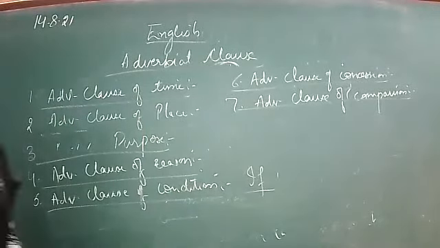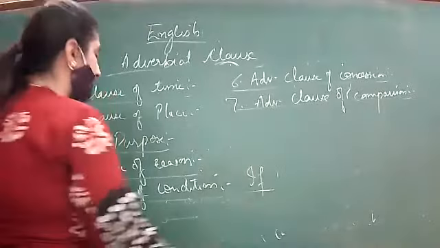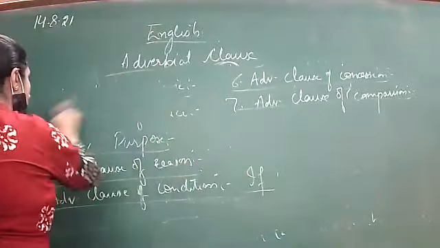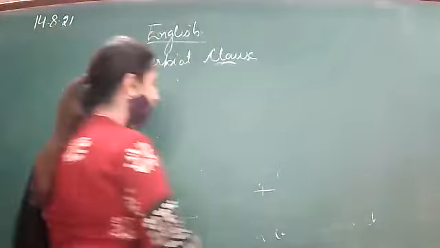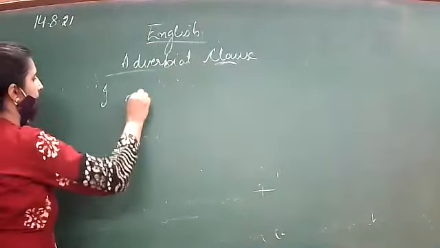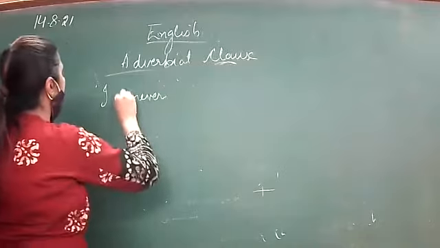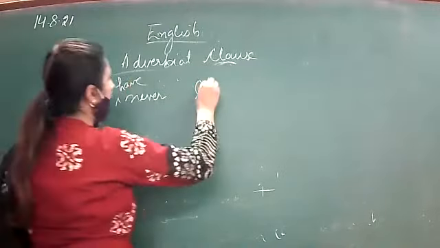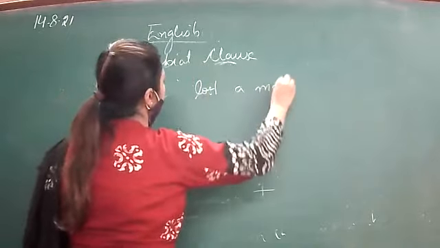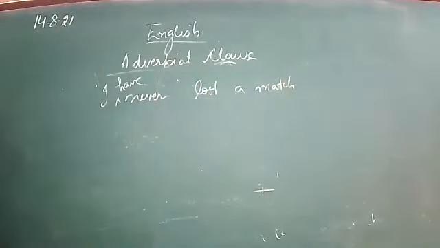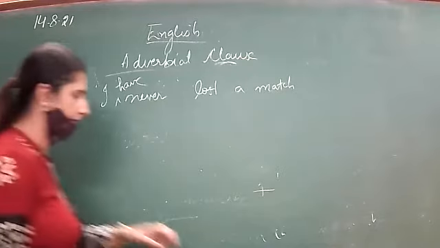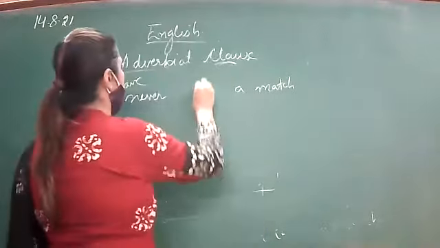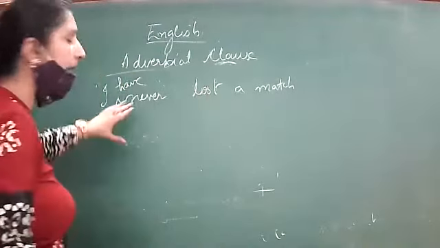Now the next thing is sometimes the positions of subjects and verbs are altered. For example, I have never lost a match. This is the normal sentence. It means that I always win. But sometimes when you have to show a negative feeling,